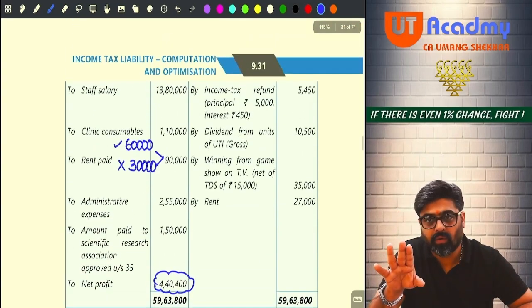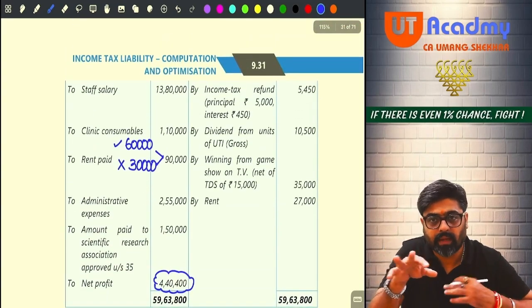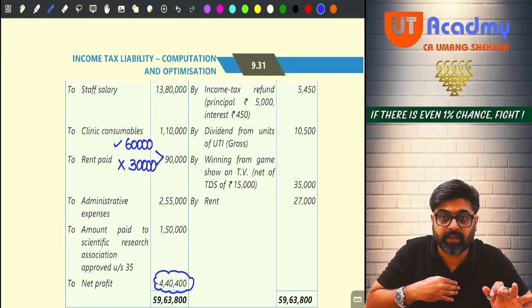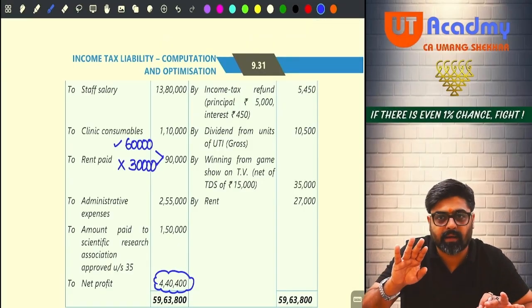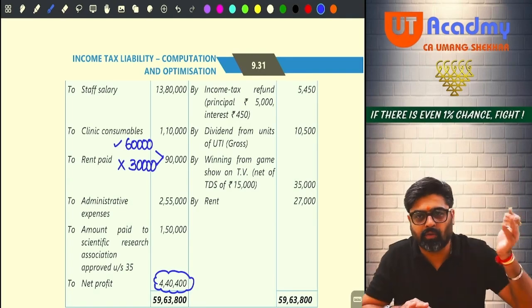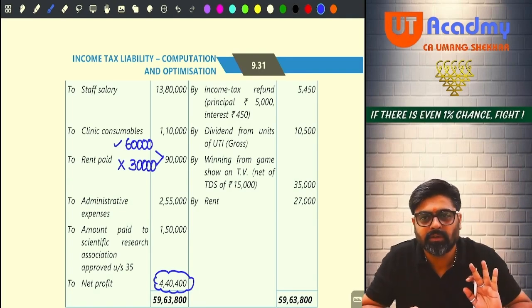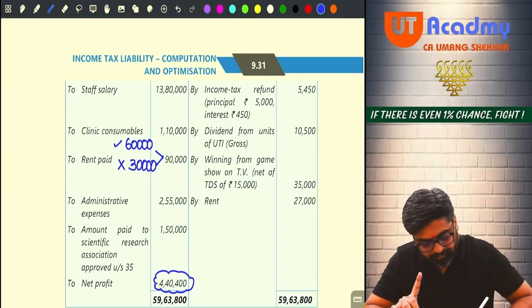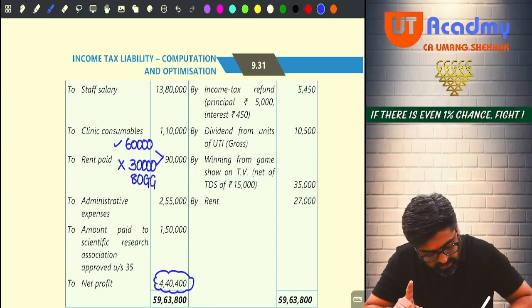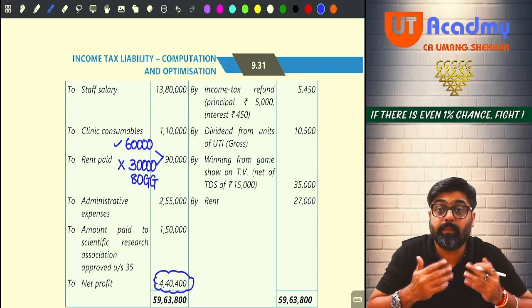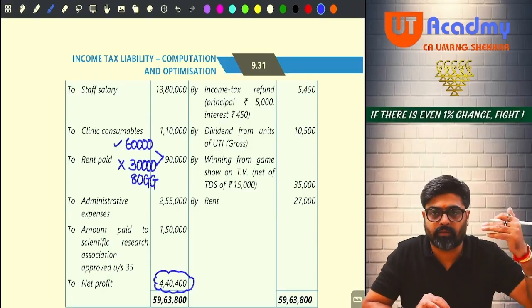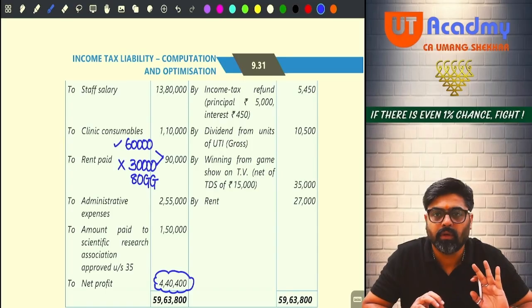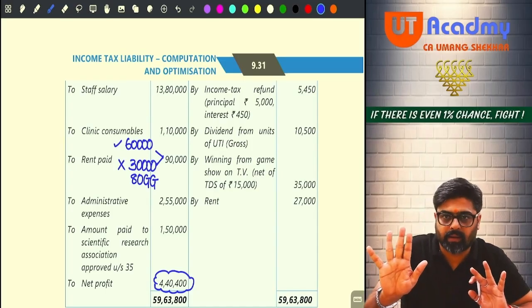So right now, based on the information, I can say that I can take 80GG, but subject to further conditions. Whether that 80GG will be allowed or not is something we have to see later on. But 80GG I can take.